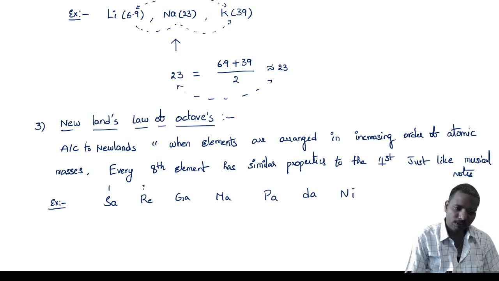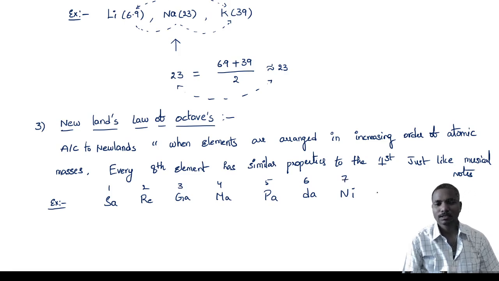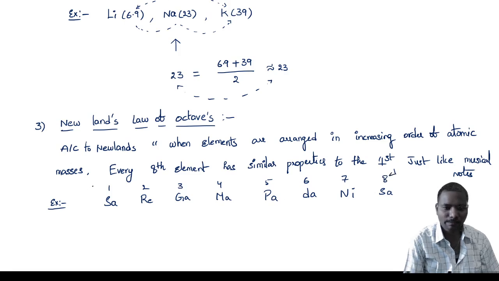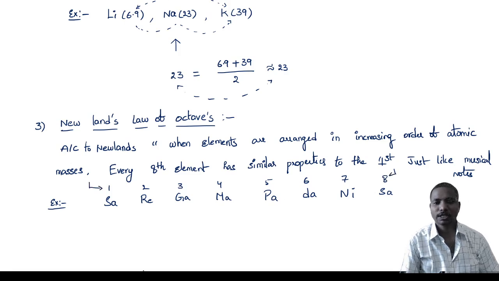So first, second, third, fourth, fifth, sixth, seventh. Again you will get sa only, correct? Again you will get sa. That means the eighth element has similar property to the first element.